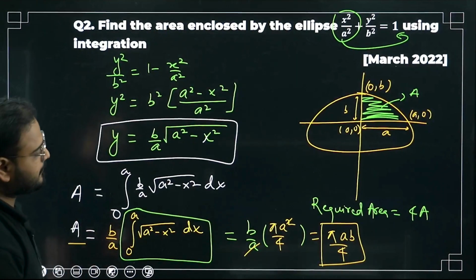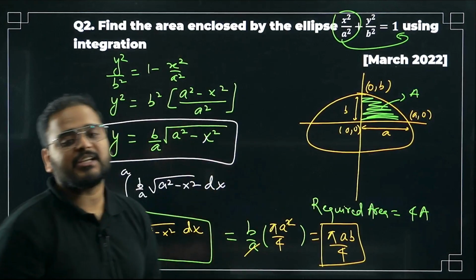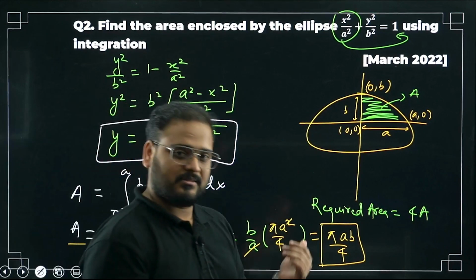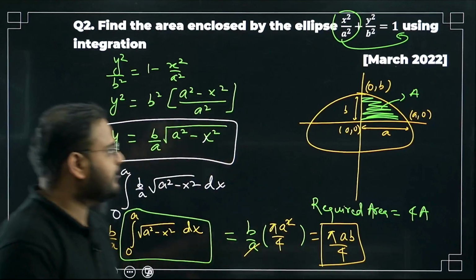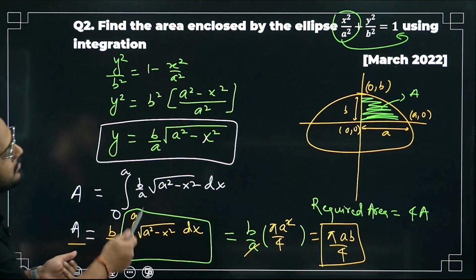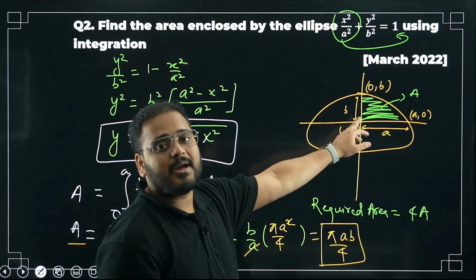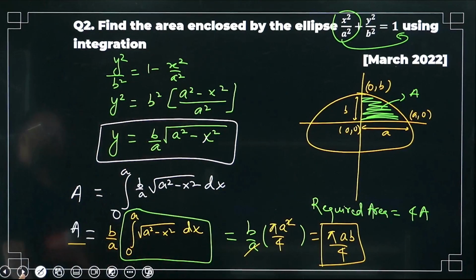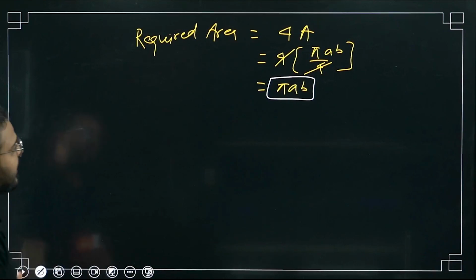Question 2 was here. Yeah. So again, pi A square and pi AB are the standard results for the area of a circle and the area of an ellipse. Clear? With the radius A, and with the intercepts A and B in case of the ellipse. Clear? Okay. Have a look. I hope this is all visible to you. This also? Yes. Answer is pi AB.